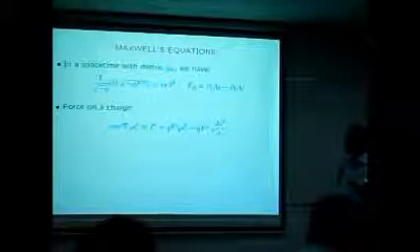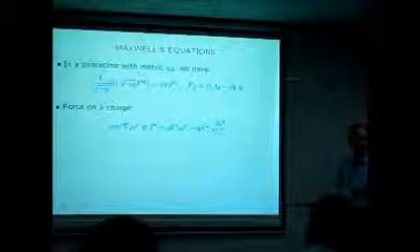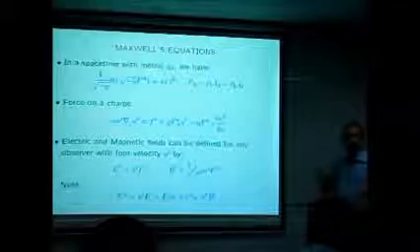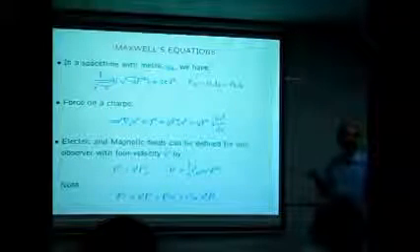So if you have a spacetime with some metric, you have this as the Maxwell's equation. And the force on a charge is given by the standard Lorentz force equation. But we want to do something slightly better. We want to actually have a definition of electric and magnetic.